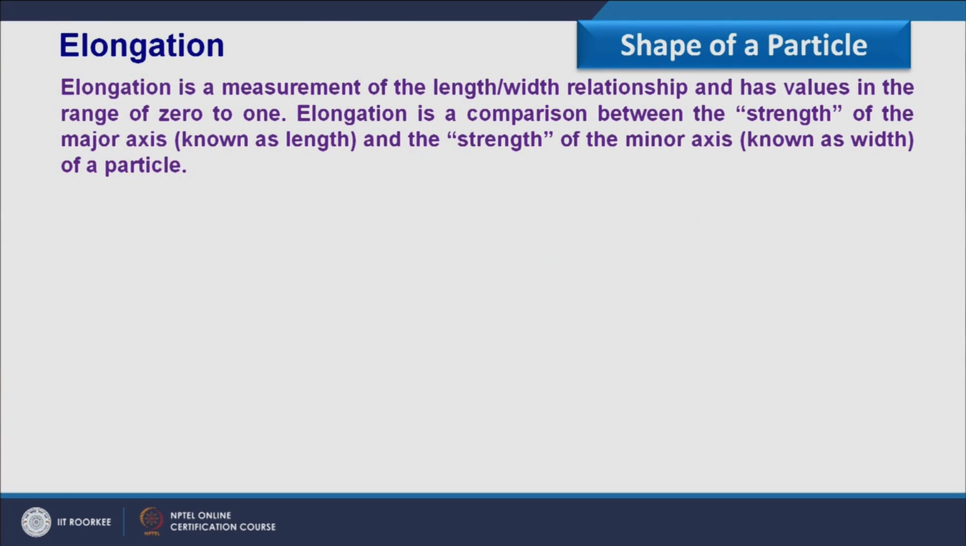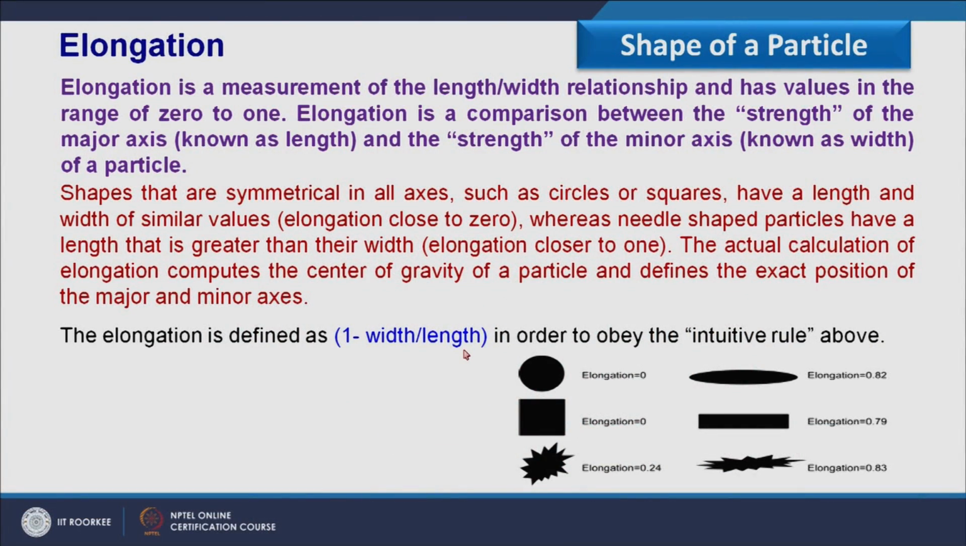Next I am having elongation. Elongation is a measurement of length over width ratio and has a value in a range of 0 to 1. Elongation is a comparison between the strength of the major axis, that is length, and strength of the minor axis, that is width of the particle. So how can we define the elongation? It is 1 minus width over length, in order to obey the intuitive rule, that is, while seeing it, what should be the value of it.